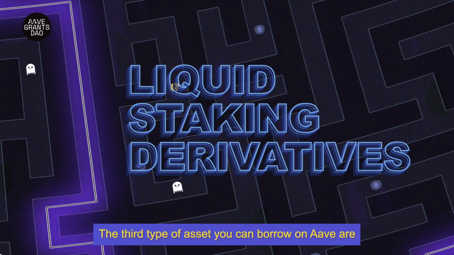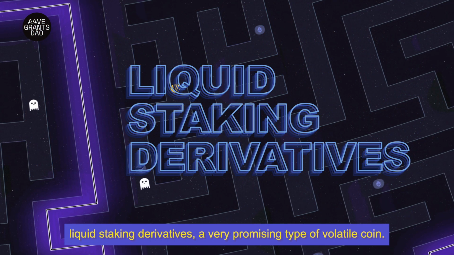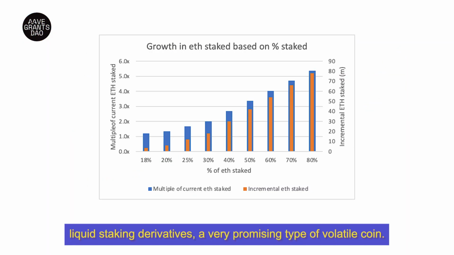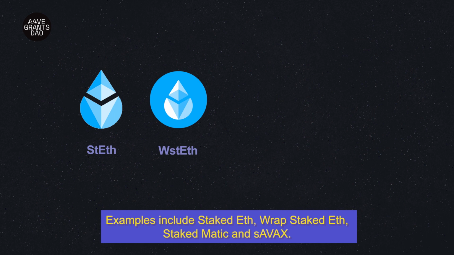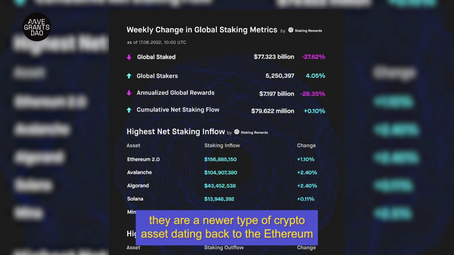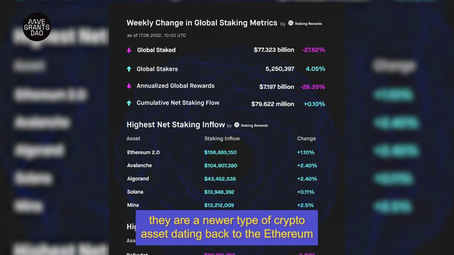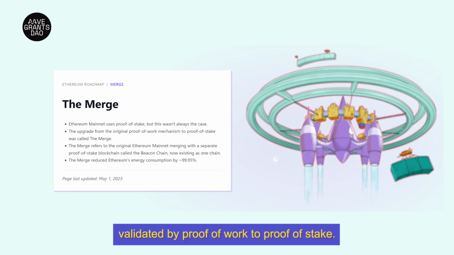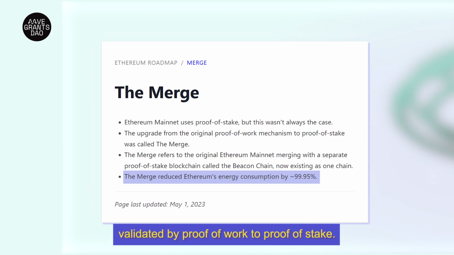The third type of asset you can borrow in Aave are liquid staking derivatives, a very promising type of volatile coin. Examples include staked ETH, wrapped staked ETH, staked MATIC, and sAVAX. We can only touch on this, but they are a newer type of crypto asset dating back to the Ethereum blockchain switch in 2022 from having its transactions validated by proof of work to proof of stake.